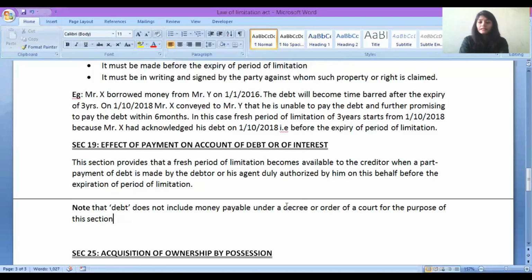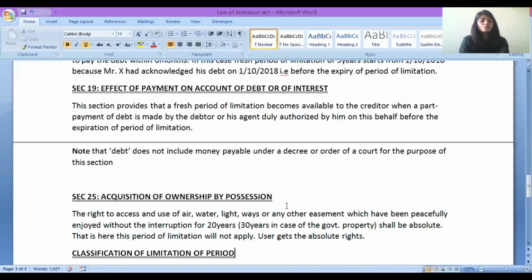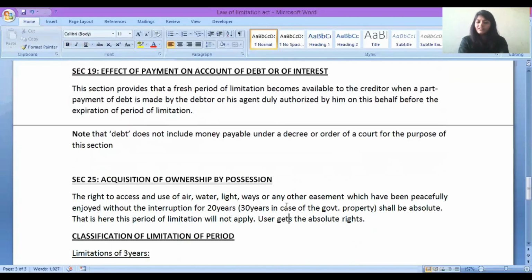Then section number 19. Now let us move on to section number 25, the last topic, and we will be done with it. What is section number 25? Acquisition of ownership by possession. You are getting an ownership. How? By possession, by you using it, by that possession.